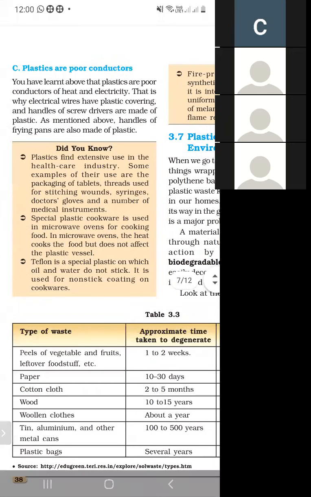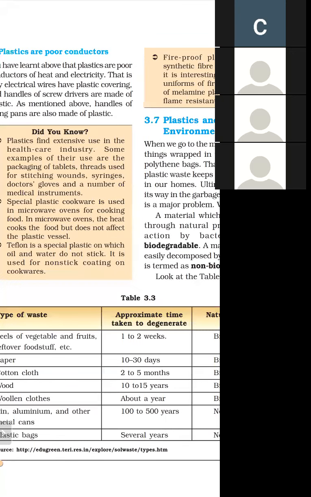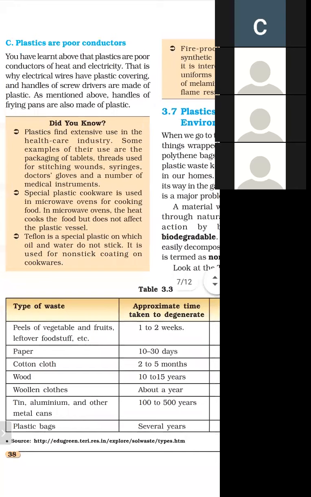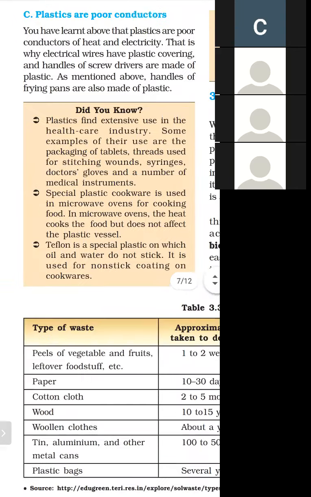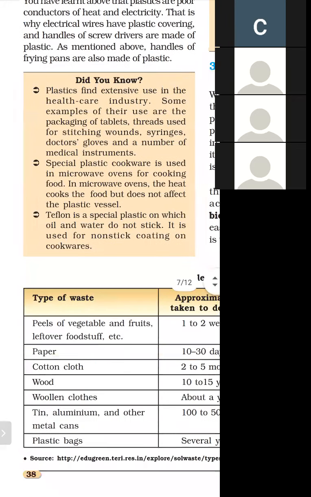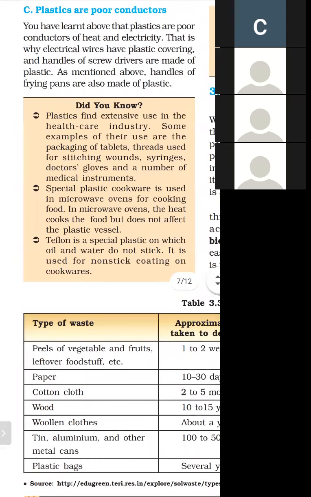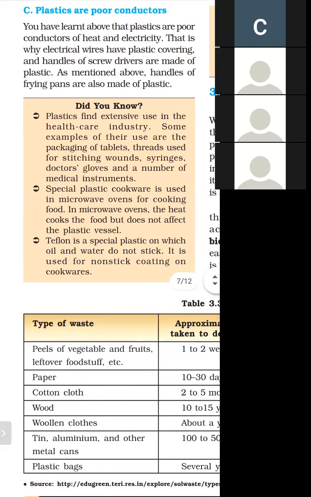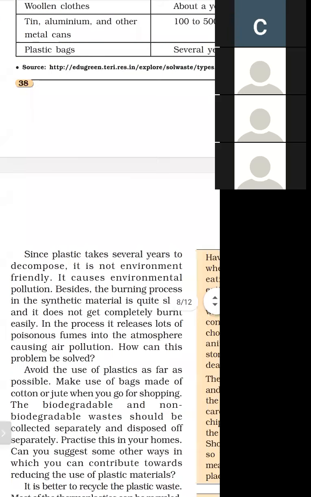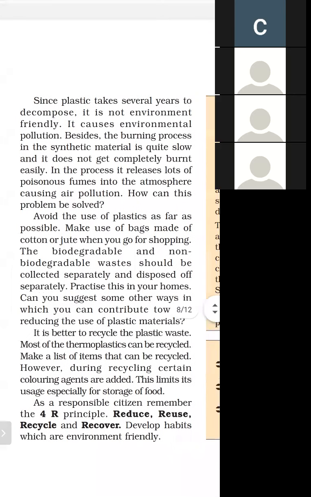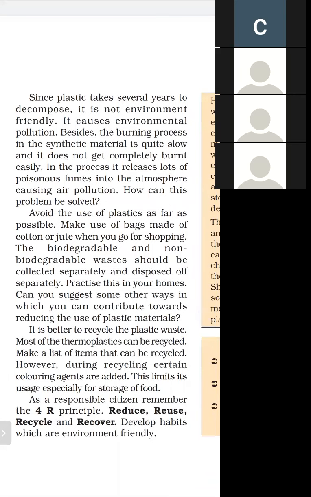Next, what do you mean by biodegradable waste? What do you mean by non-biodegradable waste? What are the uses of plastic in healthcare industries? What material do we use in the microwave oven? What is a special plastic on which oil and water do not stick? Teflon is the answer. Teflon is a special plastic on which oil and water do not stick. What do you mean by the 4R principle? Reduce, reuse, recycle, and recover.